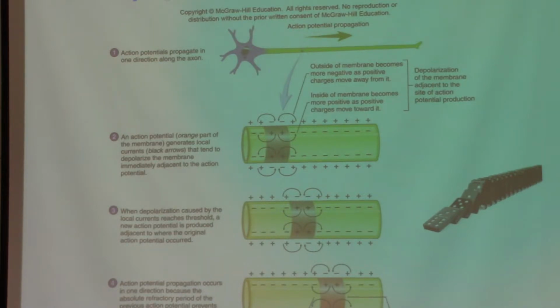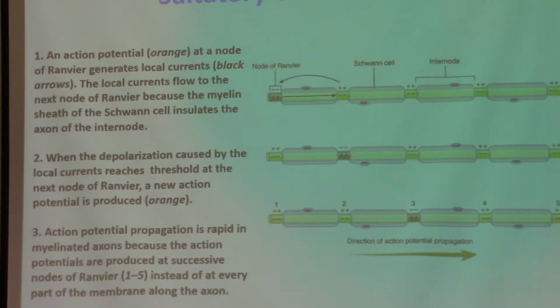In the case of those axons which are myelinated, the conduction of the action potential is called saltatory conduction. In this case, the action potential, which is depolarized, goes from one node of Ranvier to the next node of Ranvier, because those myelin sheaths make this completely insulated. So it does not allow the conduction to take place through those sheaths which are present on these axons.